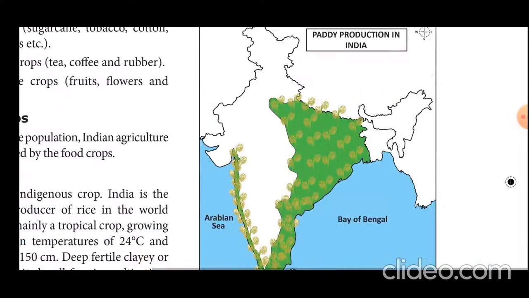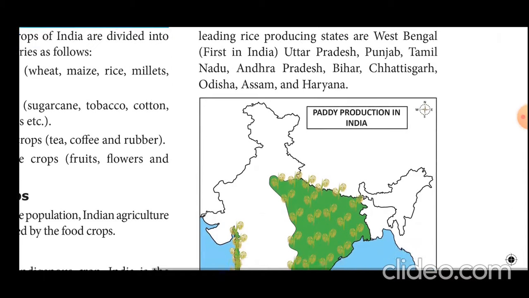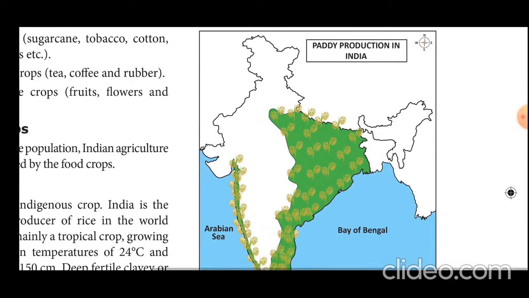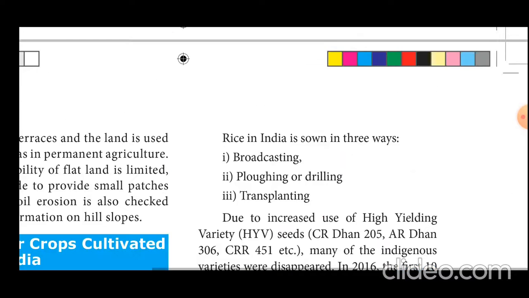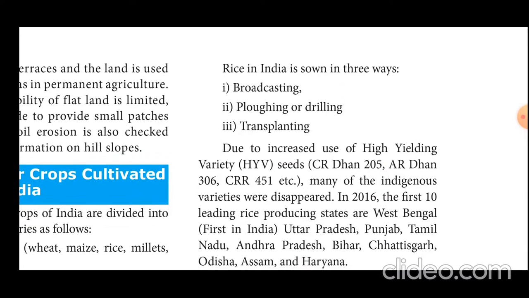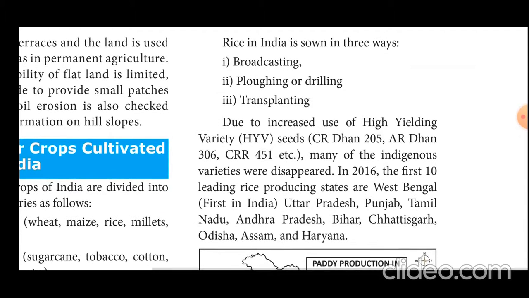Another one, the map shows the cultivation of rice or paddy in India. Rice in India is grown in three ways: broadcasting, ploughing or drilling, and transplanting. These are the methods of cultivating paddy.